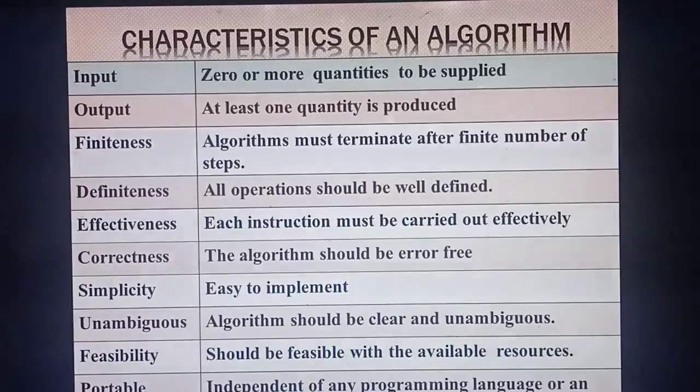Okay, feasibility. Feasibility means it should be feasible with available resources. For example, you are going to prepare something, say cooking or preparing tea or coffee. You are going to prepare a coffee for 1 liter of milk. So what available resources do you need to prepare a coffee?